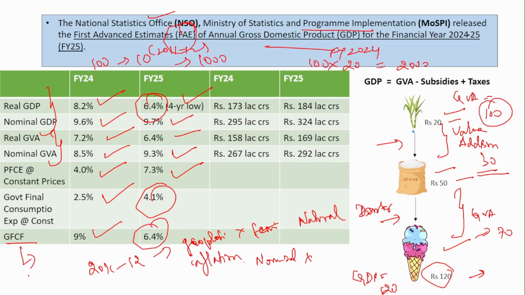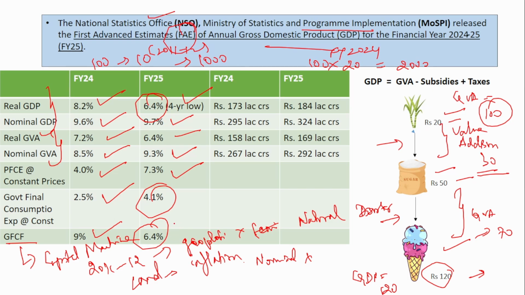Gross fixed capital formation is nothing but the capital goods. So capital goods, like machineries, land. These capital goods are required to produce the economic goods. So if you want a bun or if you want an ice cream, then you need a machine, right? That is the capital good. The capital goods formation has grown at 9% in financial 24, but now it is expected to grow at 6.4% only.